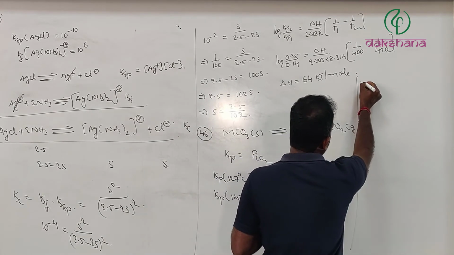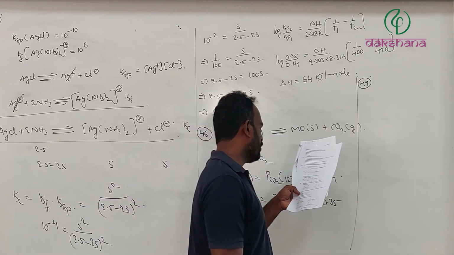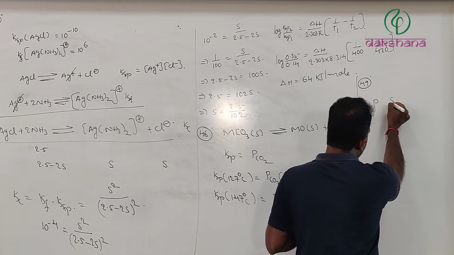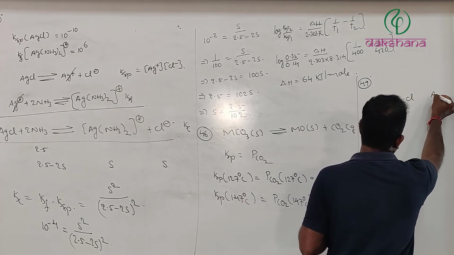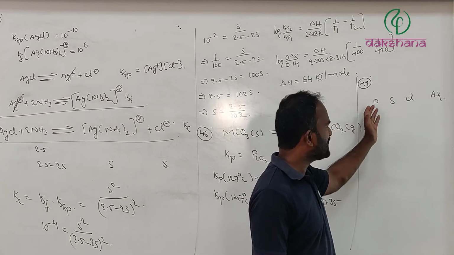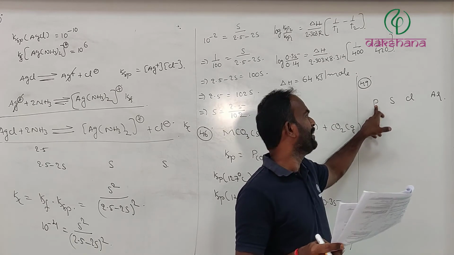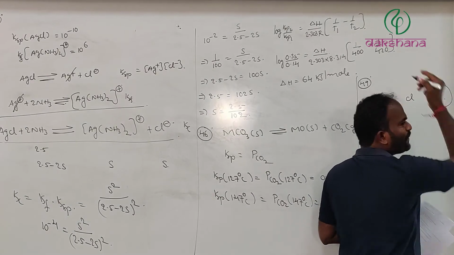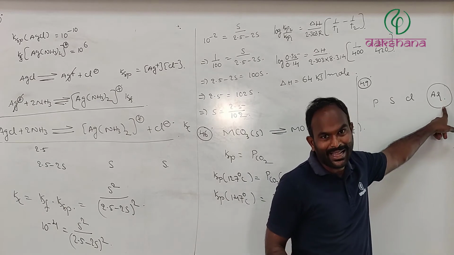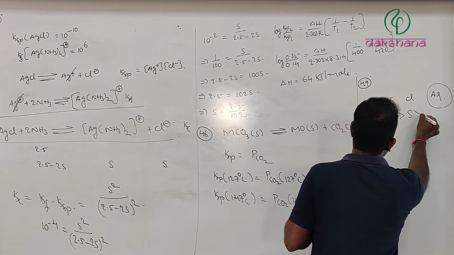Next, question number 49. Increase in size: chlorine, sulfur, phosphorus, argon, they are asking. Phosphorus, sulfur, chlorine, argon. As we all know, from left to right, atomic radius is going to decrease. Hence, phosphorus is going to have the maximum. But since argon belongs to zero group, which is present extreme right, and it is possessing van der Waals radii, its radii is very, very high. Therefore, argon is greater than phosphorus, is greater than sulfur, is greater than chlorine.